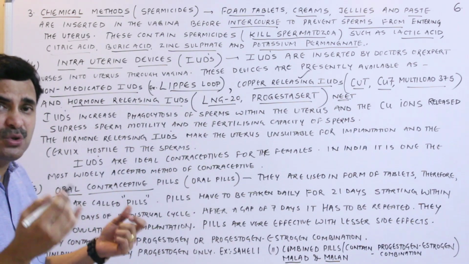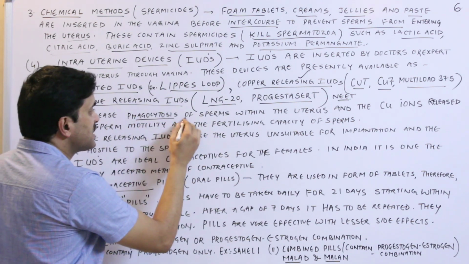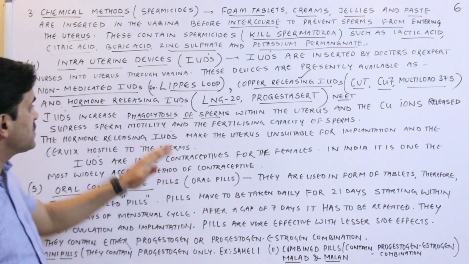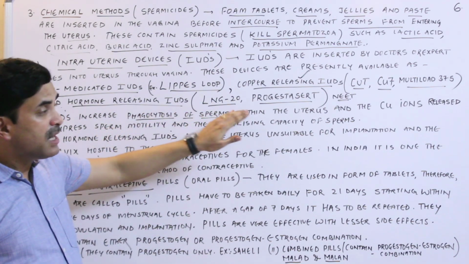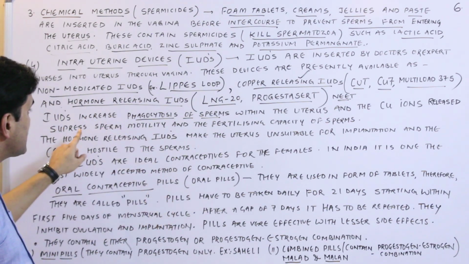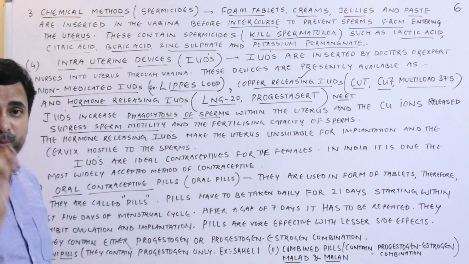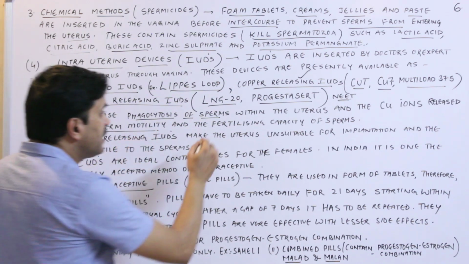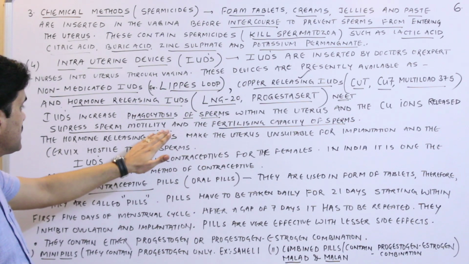Right, now what do these IUDs do? IUDs increase phagocytosis of sperms. You know what phagocytosis is? Phagocytosis is the engulfment of the sperm within the uterus, and the copper ions released suppress the sperm motility and the fertilizing capacity of the sperms.